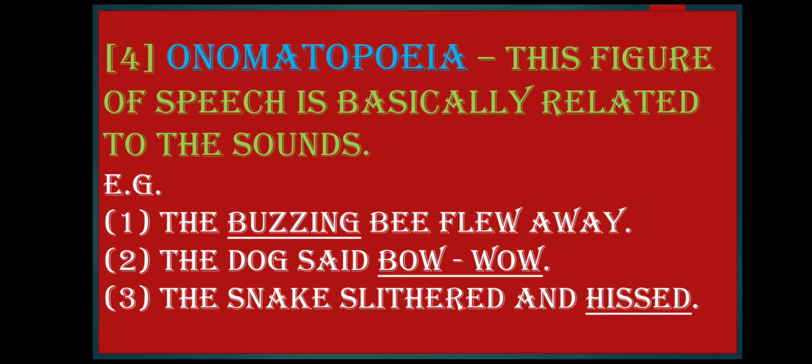The dog said bow wow. Okay, now the dog's barking, we can say bow wow. Here also the sound of the dog is given, bow wow. The snake slithered and hissed. So here the sound of the snake is hissed. So whenever the sounds are mentioned in the sentence, you are supposed to write onomatopoeia: buzzing, bow wow, hissed, etc. Remember this thing.